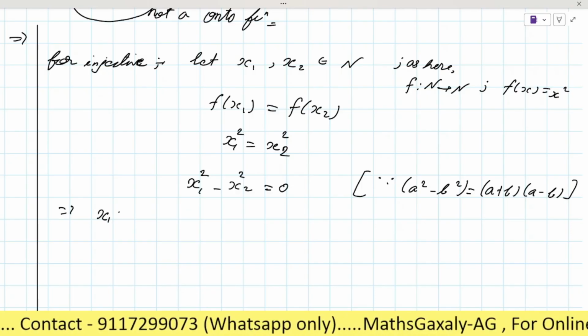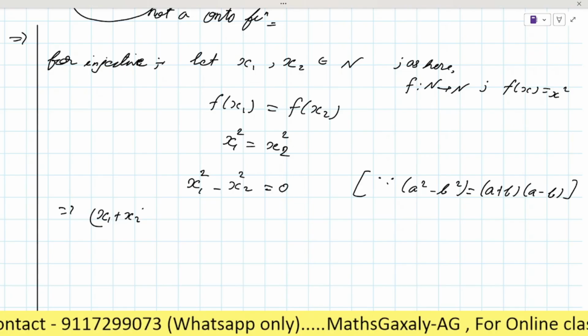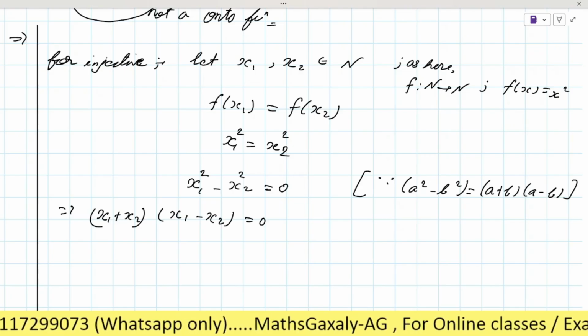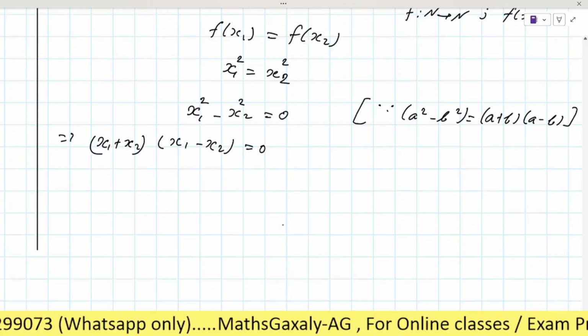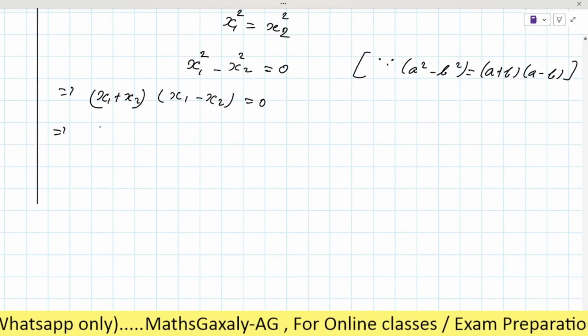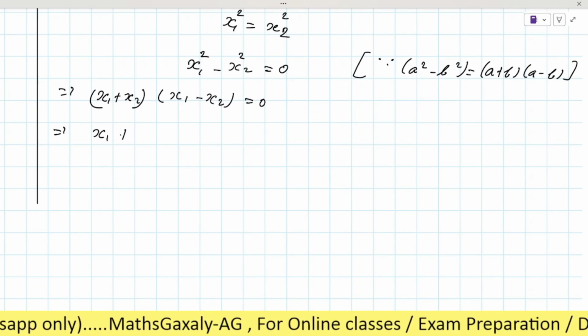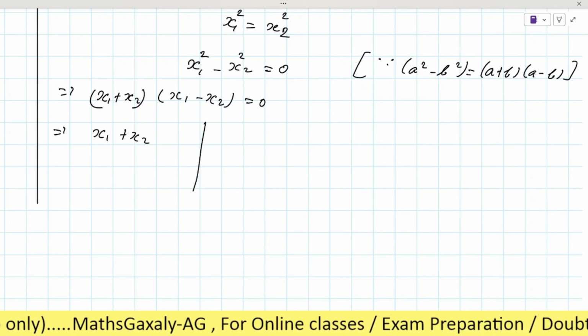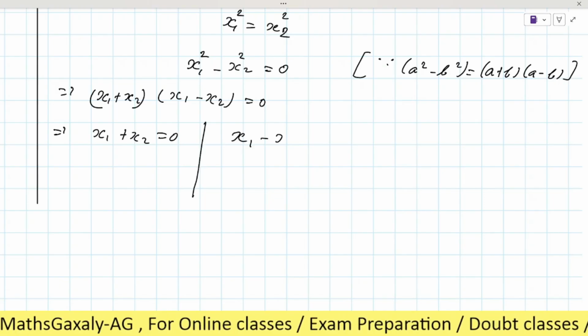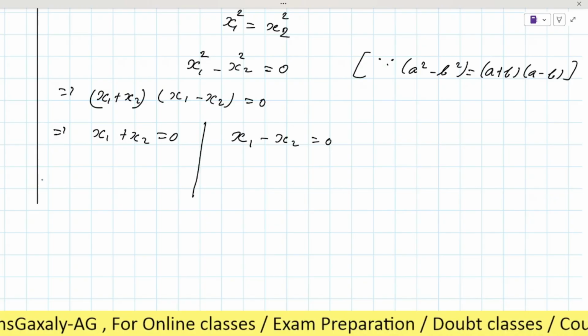So it will be (x1 plus x2) multiplied by (x1 minus x2). Now we will solve it. So here two conditions we will get. The first condition is x1 plus x2 equal to 0, and the second condition is x1 minus x2 equal to 0.